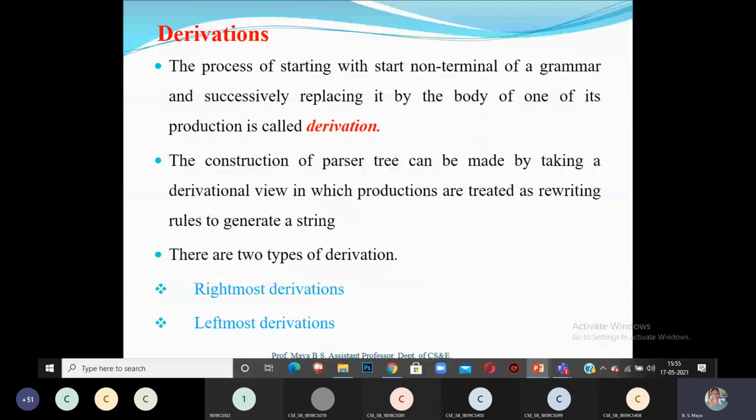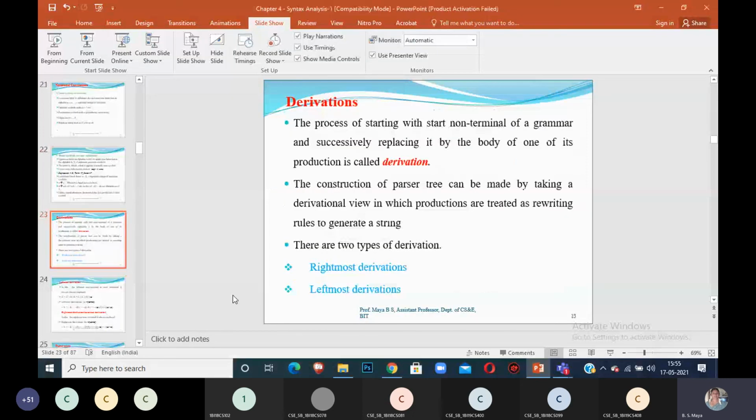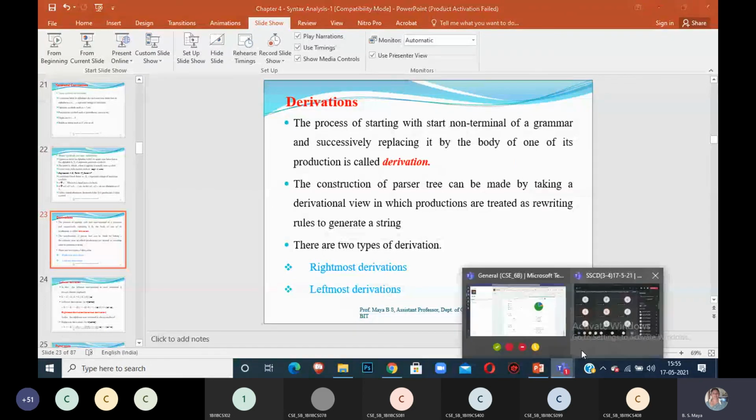In the next class, we will cover a very important topic and problems on derivation. What do we mean by derivation? What are the types of derivation? How to construct a parse tree for the given grammar. Let me continue in the next class.